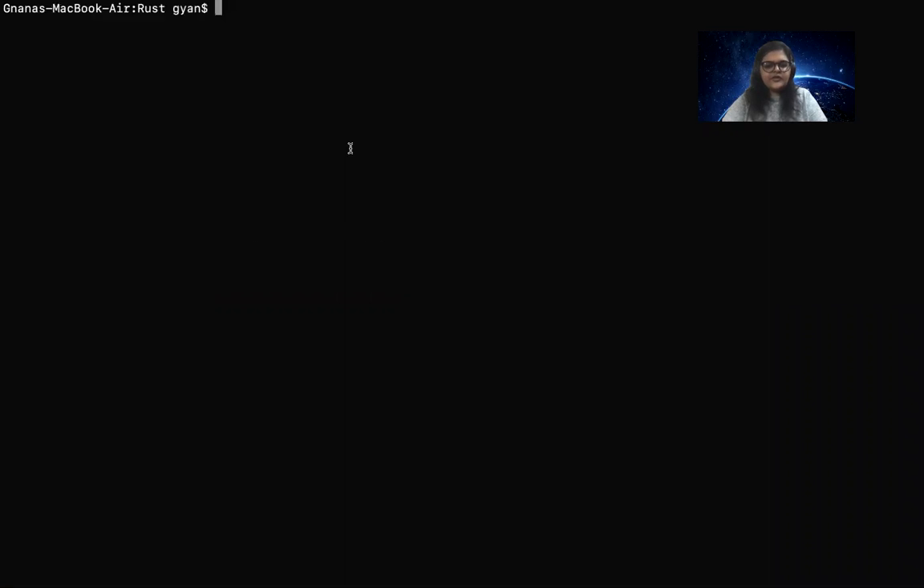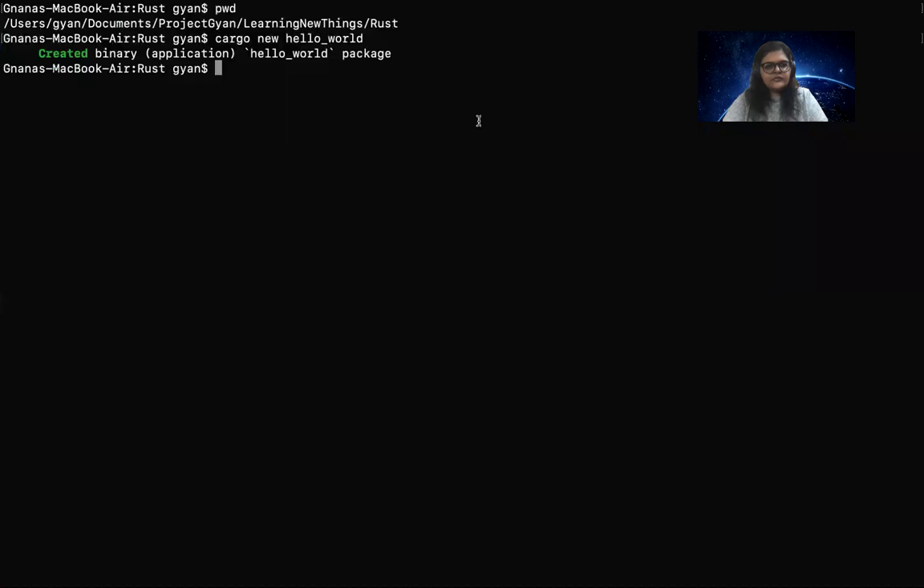So I'm in a folder called Rust. I already have the Rust compiler and Cargo installed on my system. So what I'm going to do is say cargo new and create a new project called hello world, right? You can see that it says it has created a binary.